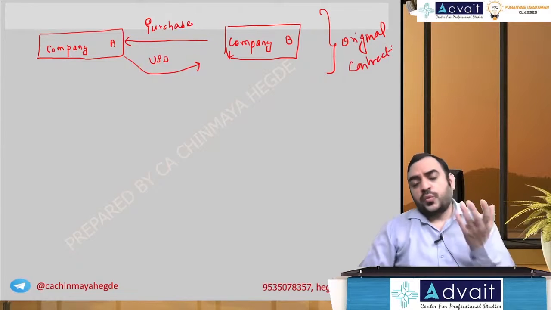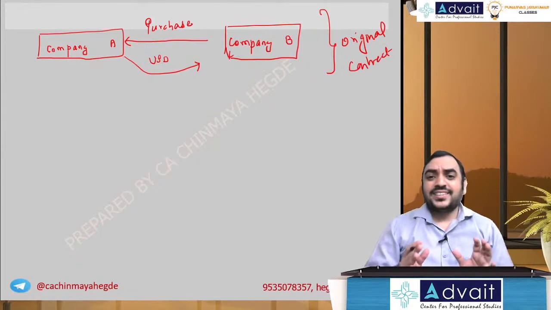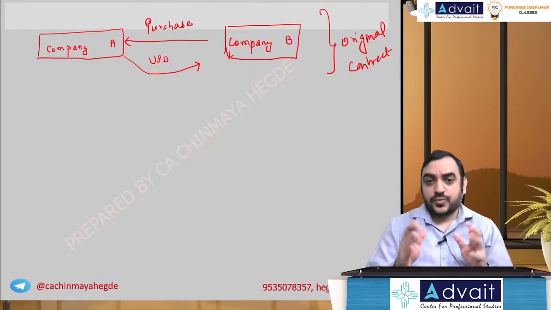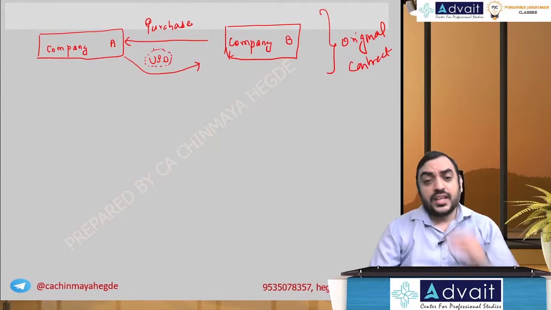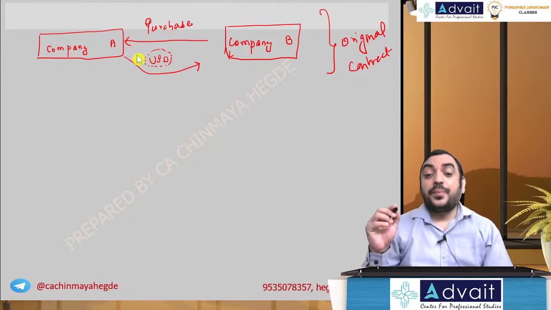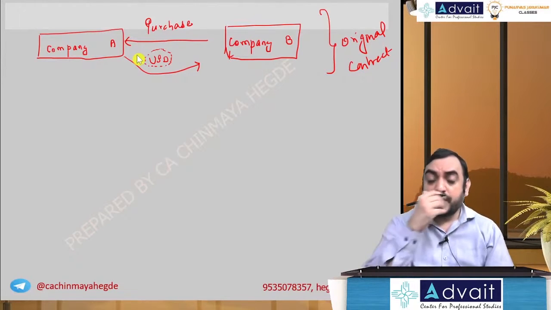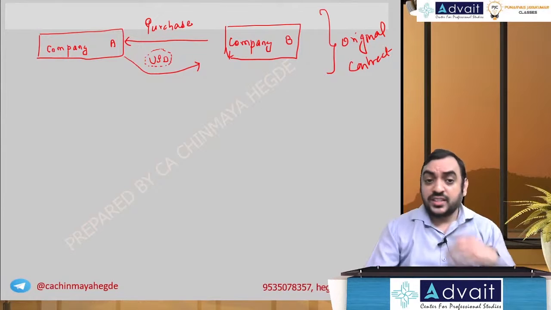Now what we are going to do, when I say separation, or what is the embedded derivative here? USD is the embedded derivative, foreign currency is the embedded derivative, and that needs to be separated, requires separate recognition. Means, how are we going to account?